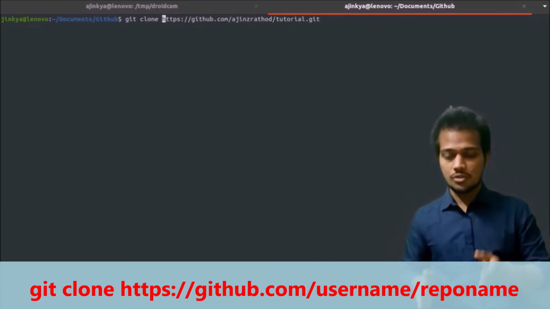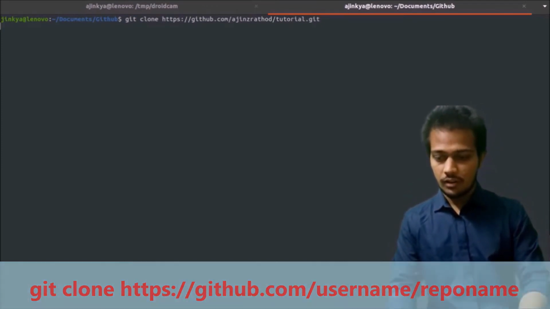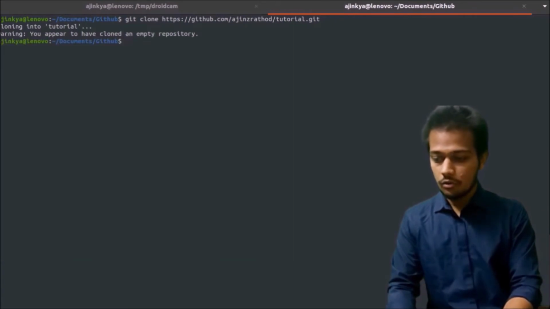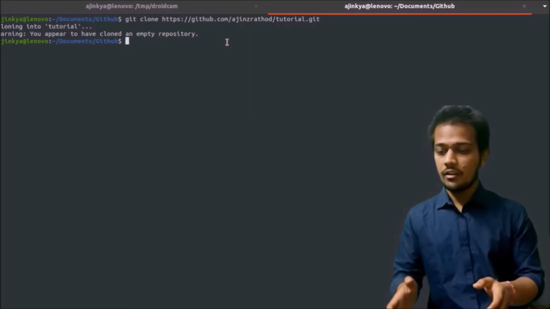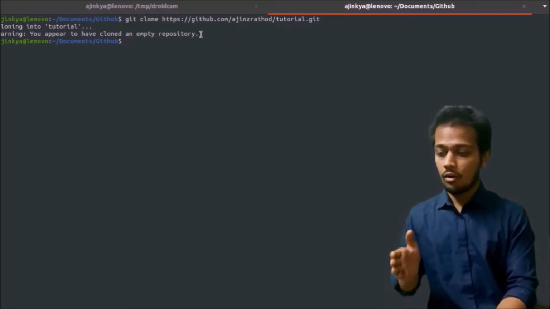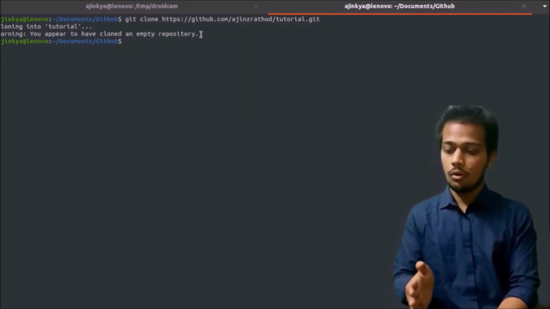copied into your system. When we hit enter, it will say cloning into tutorial, and right now we have not created any files in it, and thus it is saying warning: you appear to have cloned an empty